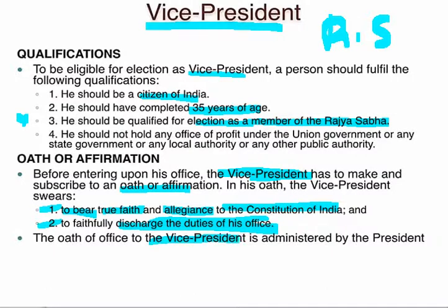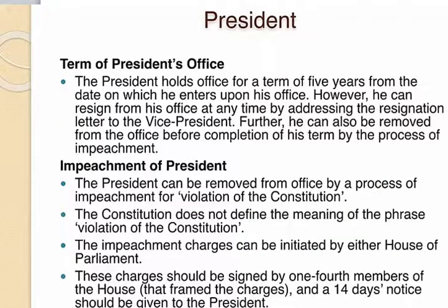And the oath of office of the Vice President is administered by the President, whereas the oath of the President is administered by the Chief Justice of the Supreme Court. The term of the President is 5 years from the date he enters the office. However, he can resign at any time by addressing the resignation to the Vice President. Remember, the President will give the resignation to the Vice President.